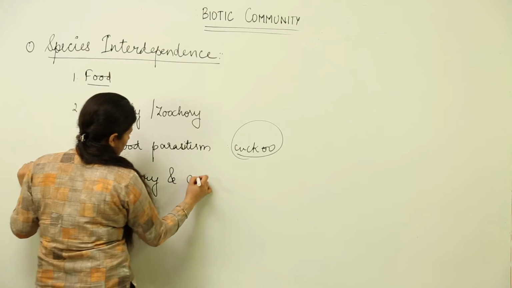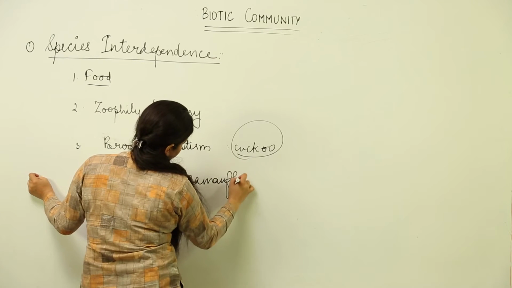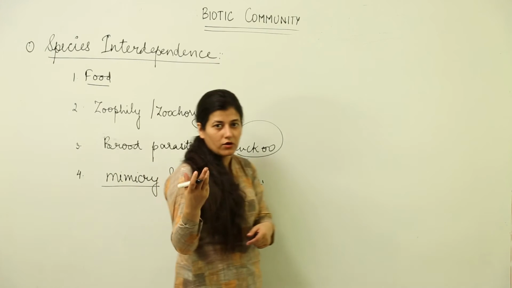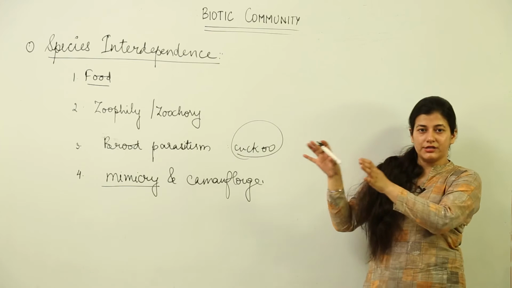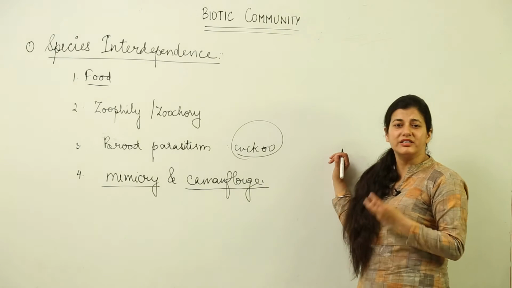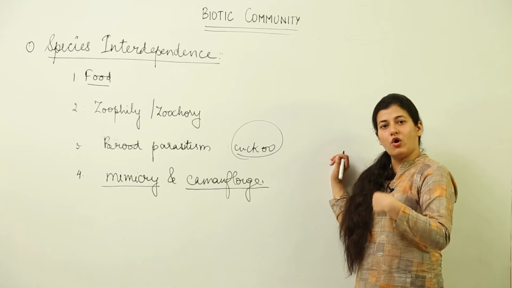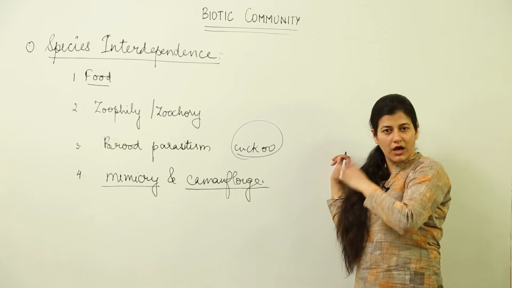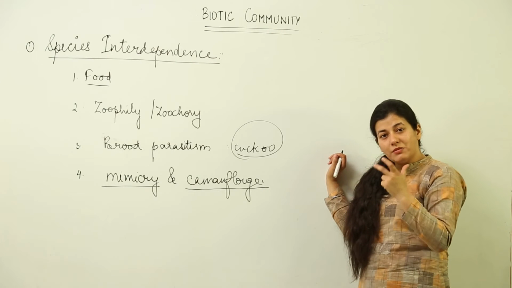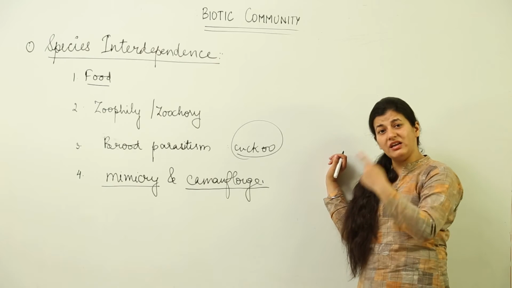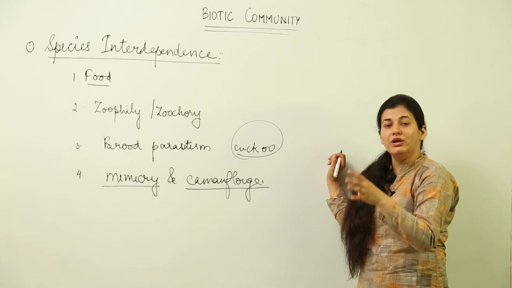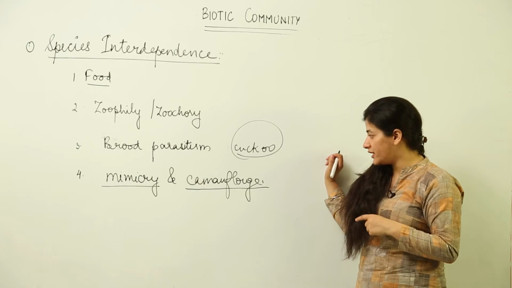Then we have the example of mimicry and camouflage. Now, what is this? Mimicry is copying a particular organism in such a way that your predator avoids you because you resemble that organism. Supposedly we have an example of a butterfly. That butterfly has mimicked or copied some other butterfly which is highly distasteful. So, the predator would not come and attack that particular butterfly. So, you see mimicry is a good example where an organism is dependent on the external features of another species, and in a way it is beneficial for that organism.